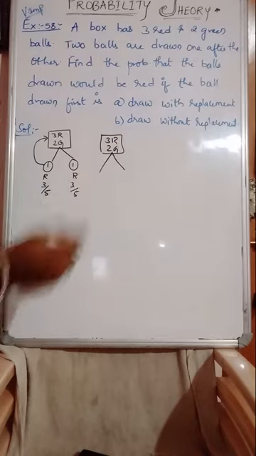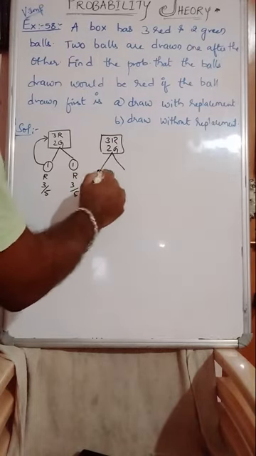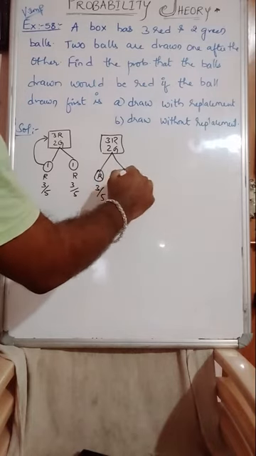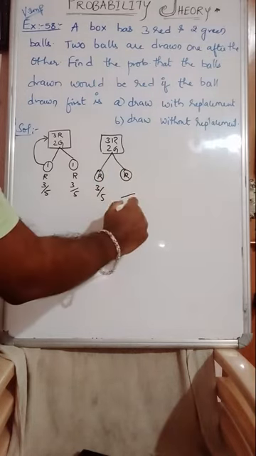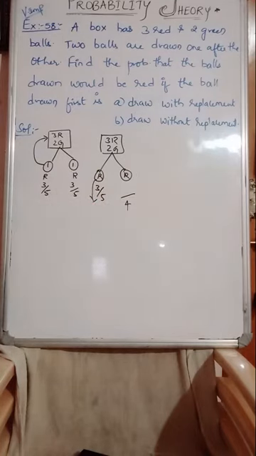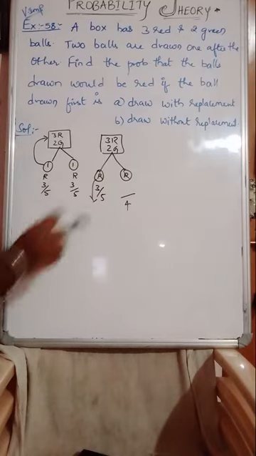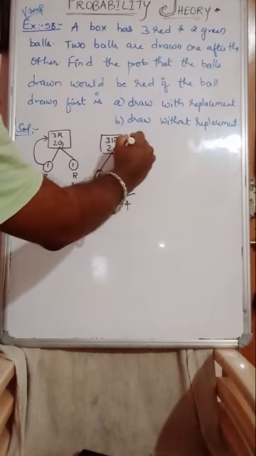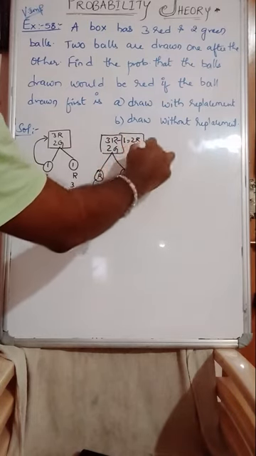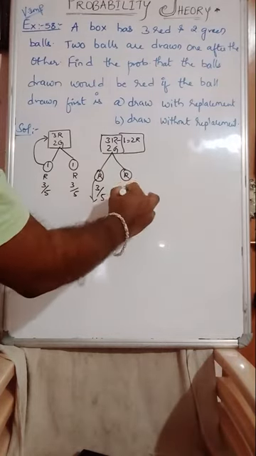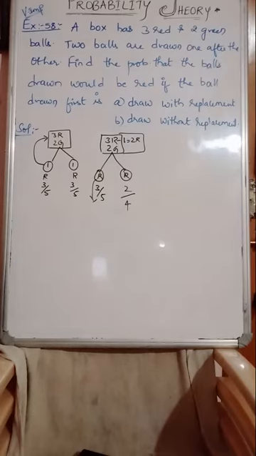Now, same problem. 3 red and 2 green. One after the other. Now with replacement, getting red first is 3 by 5. Getting the second red, the total number of balls will become 4 because you are not replacing it. You are throwing it somewhere. Right? This is replaced and this is not replaced. When you are not replacing, here what will become? Minus 1. That becomes 2 red only here. You understand, guys? So this will become 2 by 4.